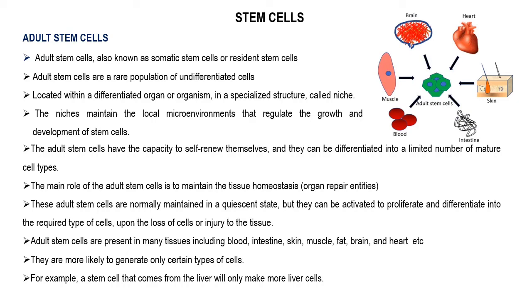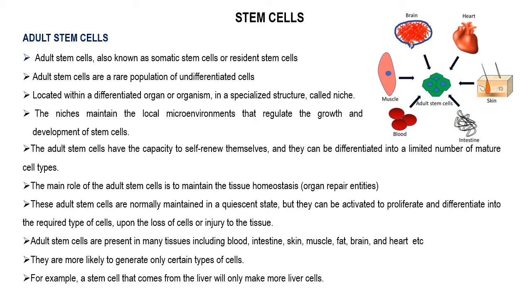Unlike embryonic stem cells, these adult stem cells can only generate certain types of cells. For example, the adult stem cells found in the liver can only make more liver cells.